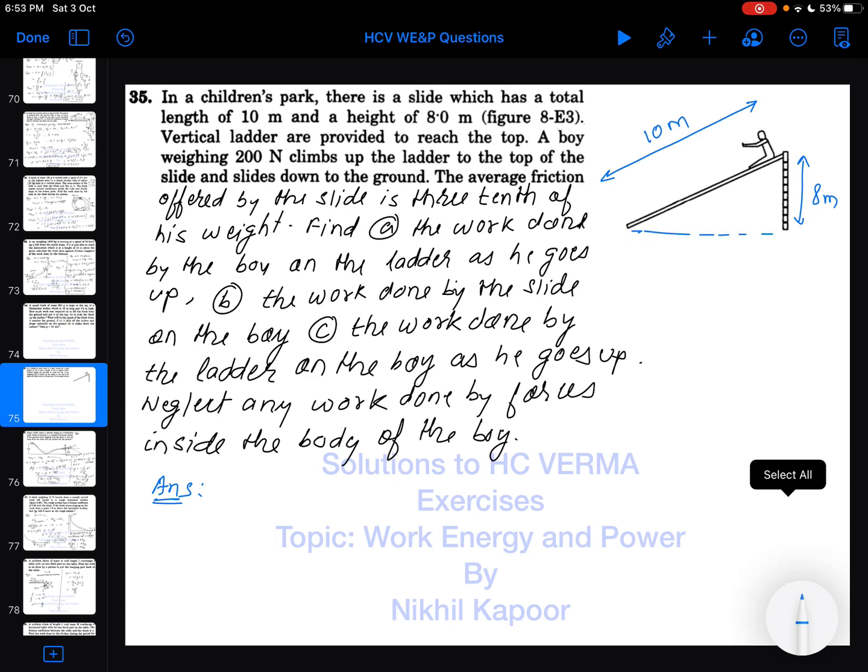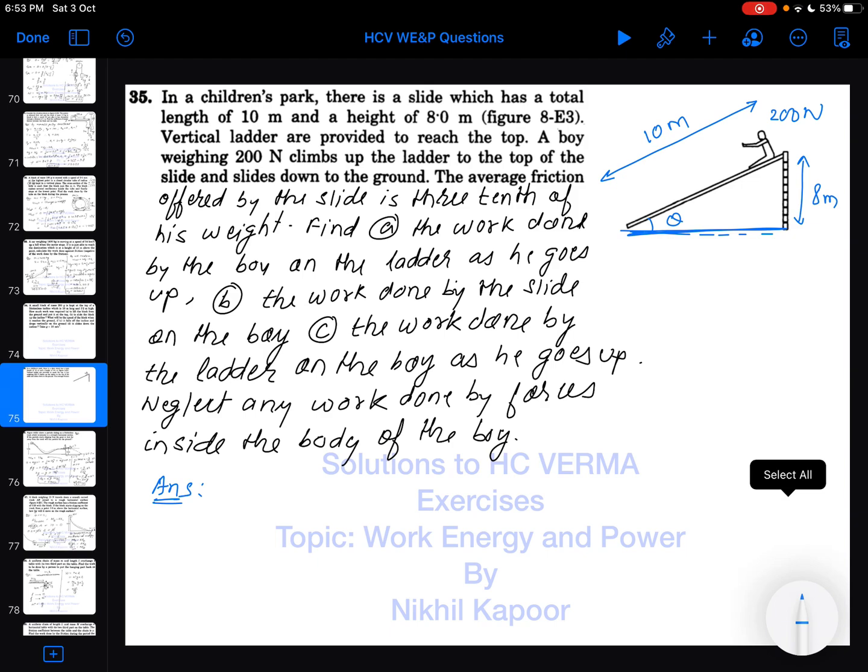Now they said a boy weighing 200 Newton. Okay, so the weight of this boy is 200 Newton. He climbs up the ladder to the top of the slide and slides down to the ground. So here this is forming a triangle, and if required we will find this angle.